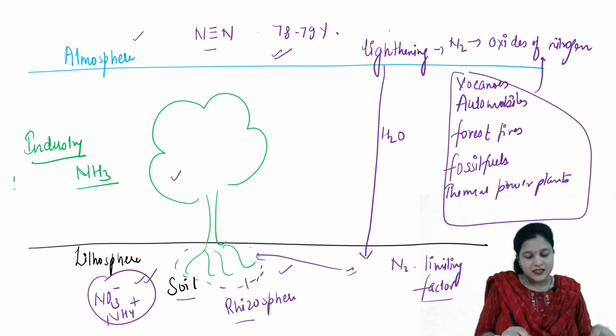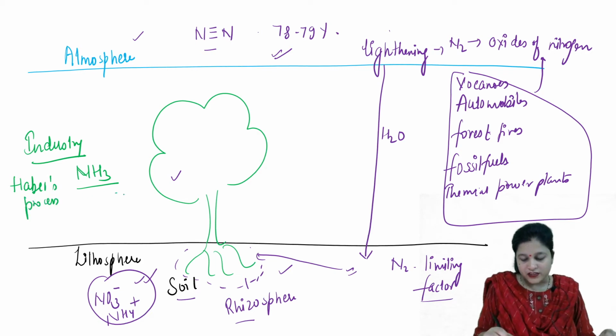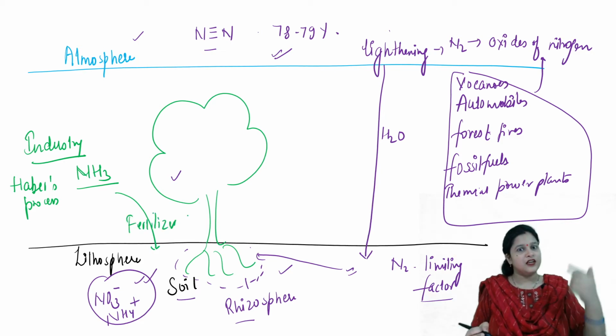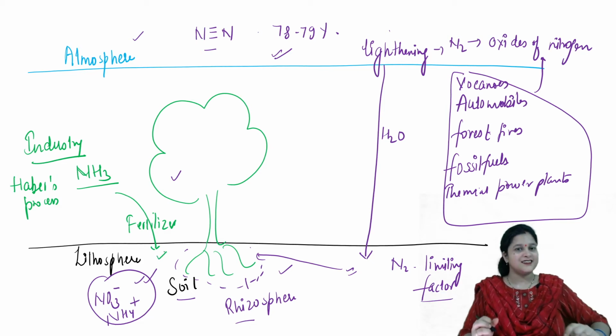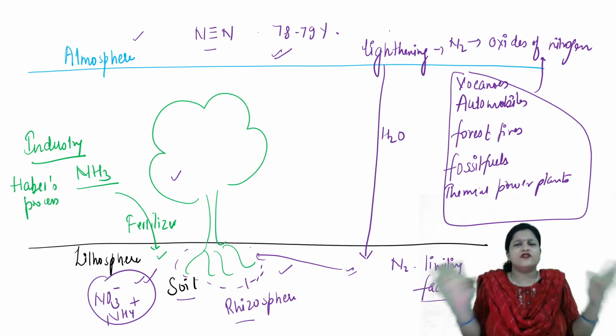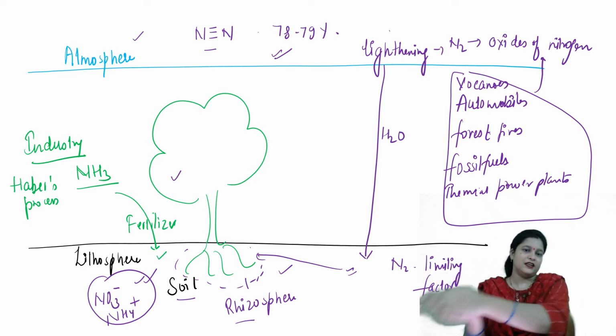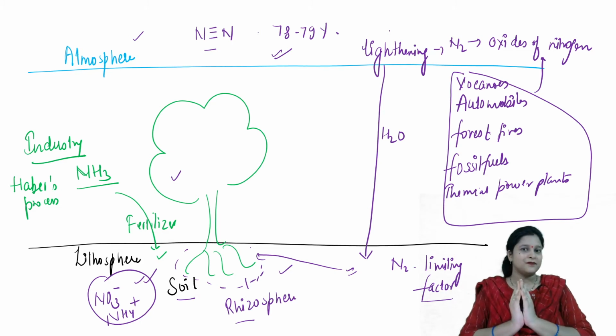The process is Haber's process. That ammonia is also used as fertilizer, and now this ammonia is also available to the plants. So we can see different sources from where we get the nitrogen for the plants.